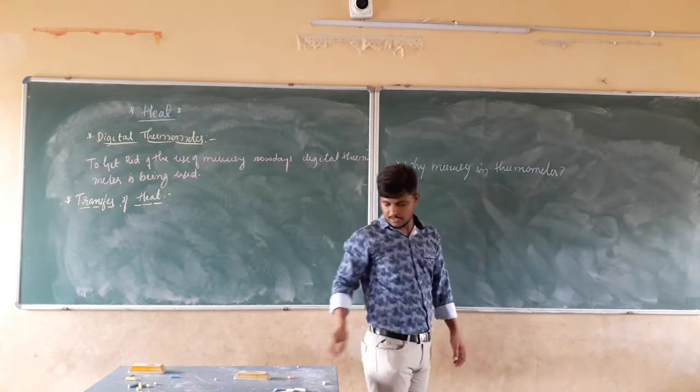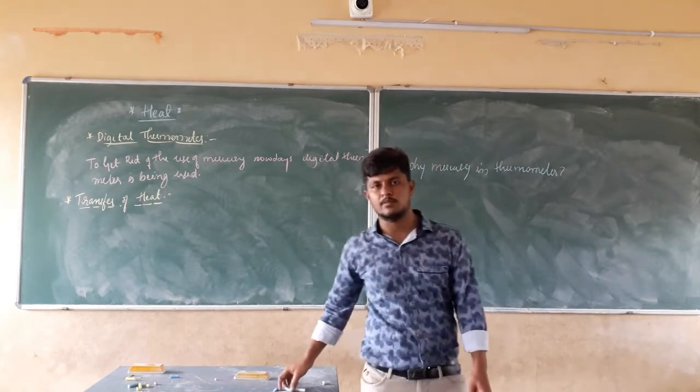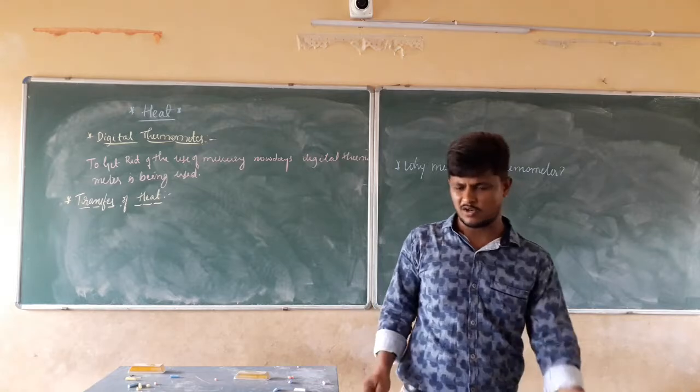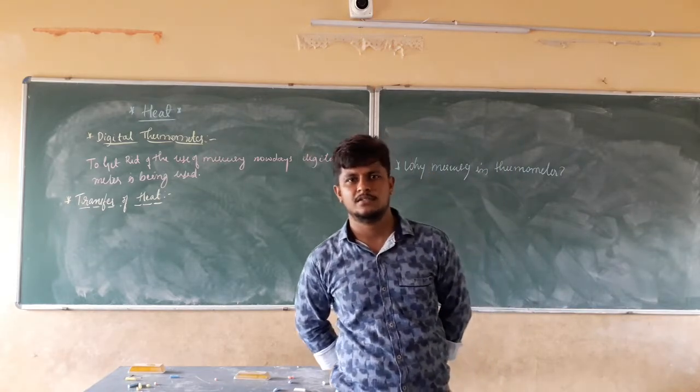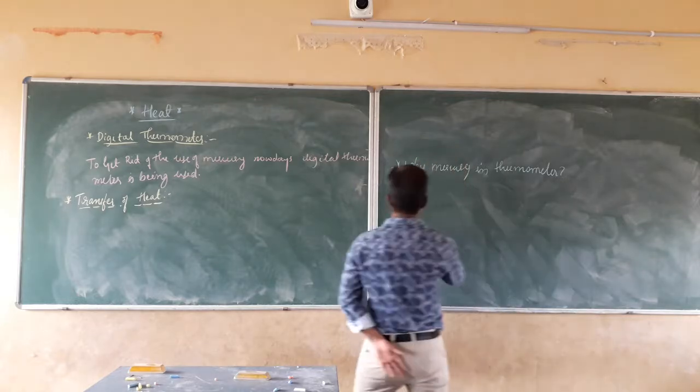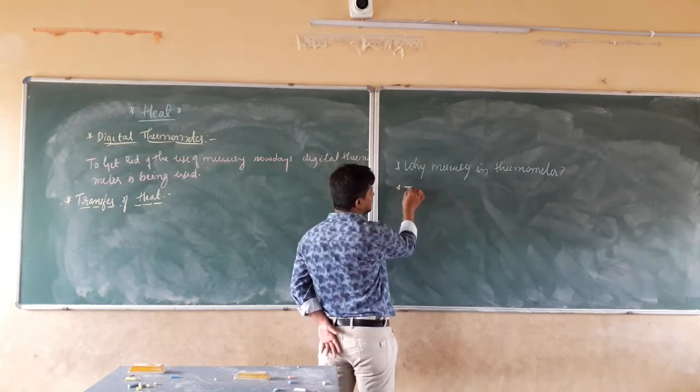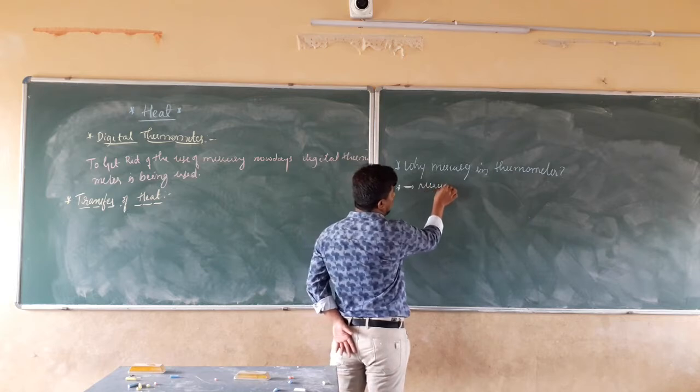Why only mercury? Why not other chemicals? Now, first, mercury is opaque. We can say that the first answer is that mercury is opaque.